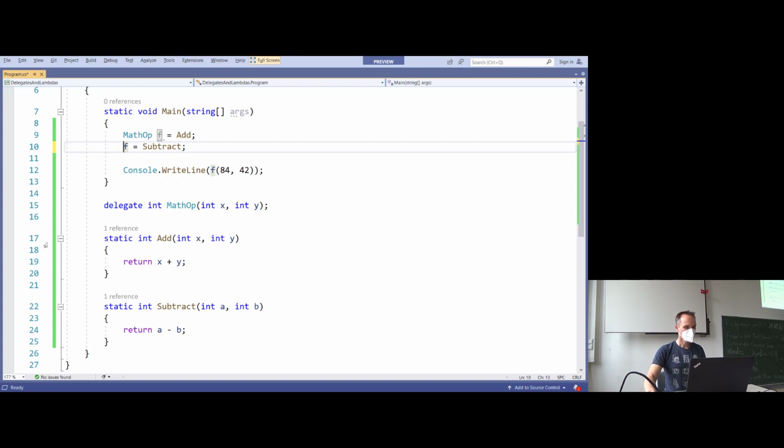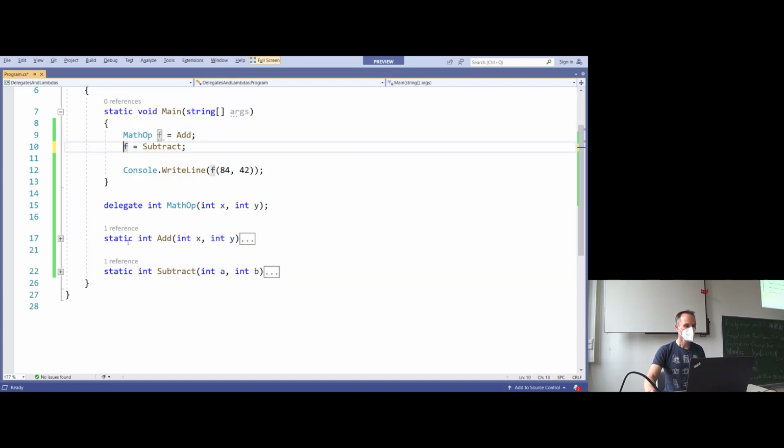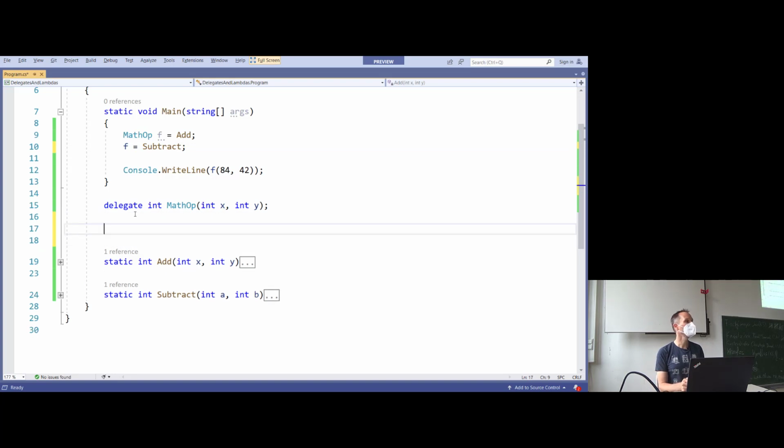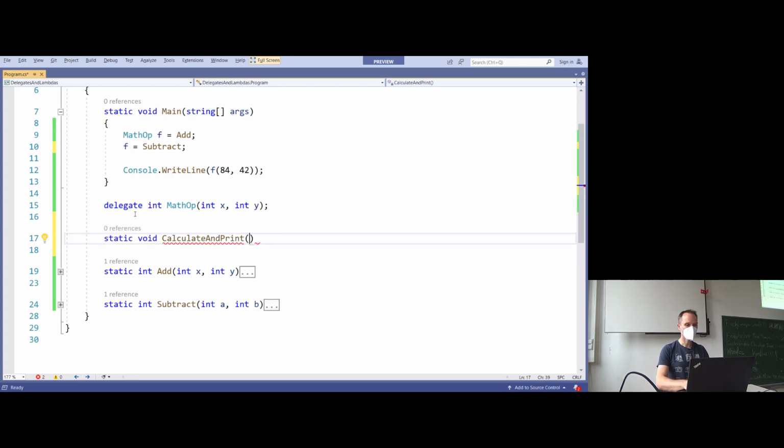We will now maybe fold add and subtract, and we will write another simple function. This time, the function is a static void. It does not return any return type. And we will call it calculate and print. It will get two integers, int x, int y, and now comes the important part.